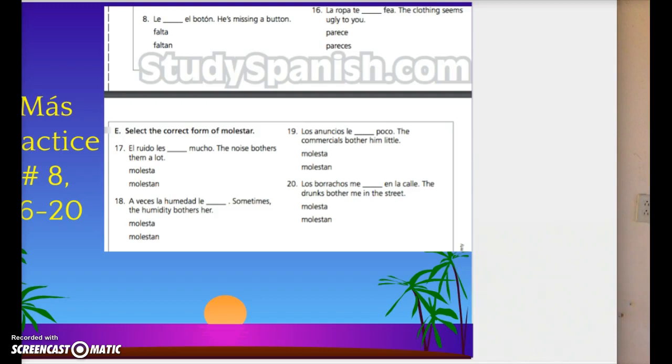Hope you have a better understanding now with the verb gustar and the other three verbs that are very much like gustar. Remember, we have the indirect object pronoun, the verb, and the subject. We need our sentences to be in that order.